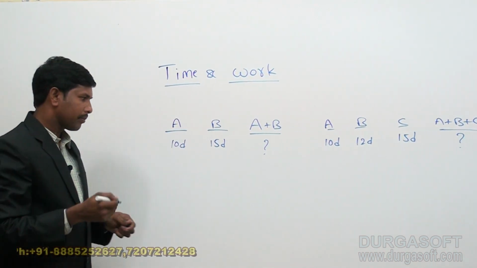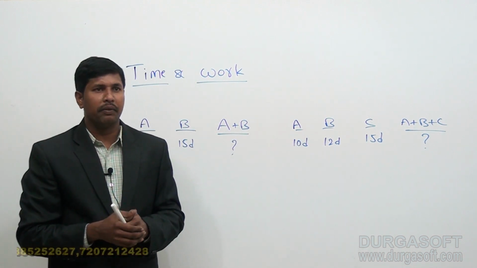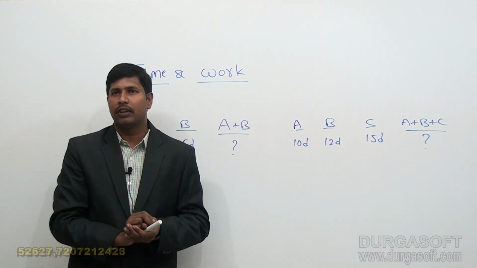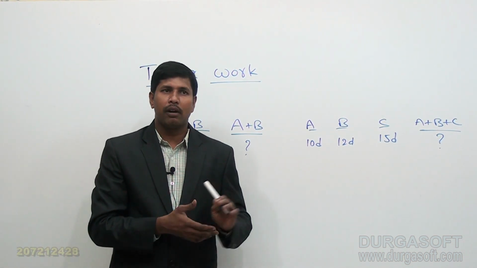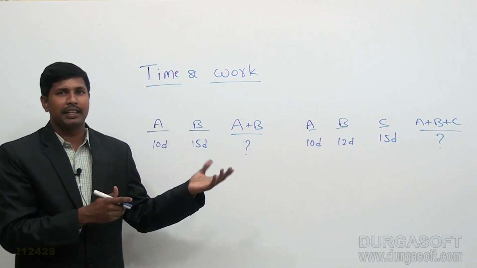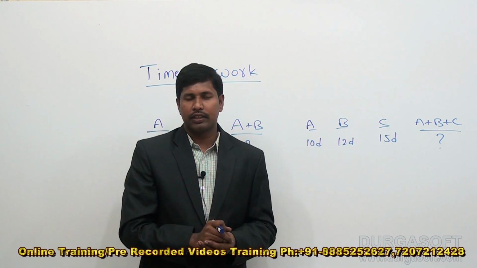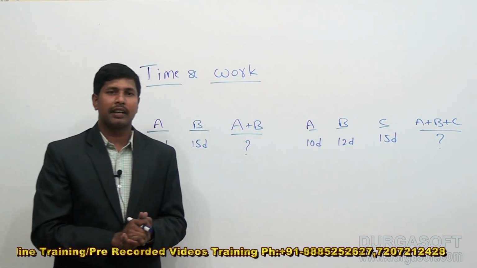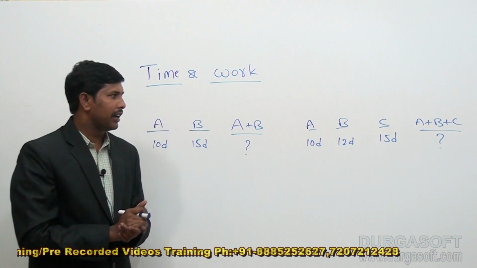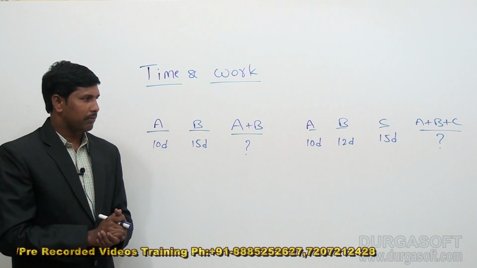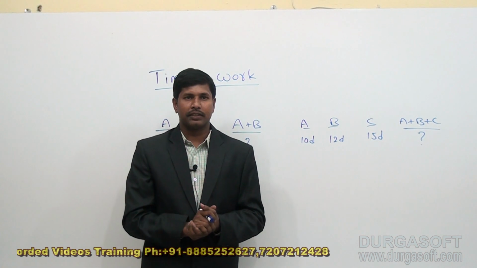If not, there will be 5 different persons who can complete the task individually by taking some time. Now we need to calculate the time taken by them all together. If not, there will be 20 men and 15 women. They are taking the same time, 12 days, to complete a work. Now we need to calculate the time taken by a group of men and women. So like this, we need to calculate the time taken by a group of men or women or any other persons. These are the types of questions we can expect.